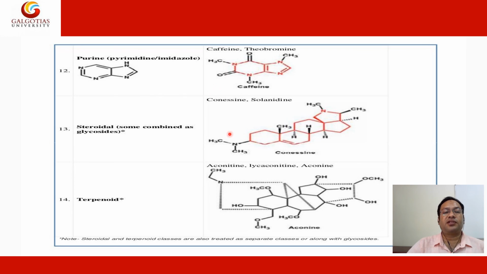Purine types are like caffeine and theobromine, which contain purine, or you can say pyrimidine and imidazole type rings. Steroidal types, some contain glycosides like conessine and solanidine; you see this type of steroid nucleus they contain. Terpenoids, some contain a terpenoid nucleus like aconitine. So this is the terpenoid nucleus. Okay.